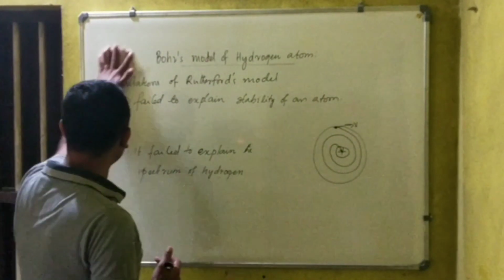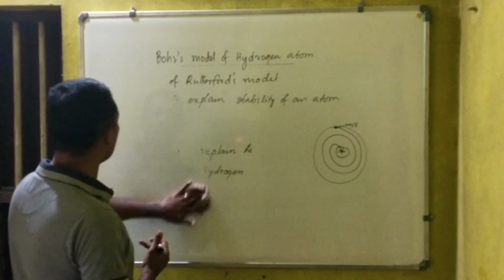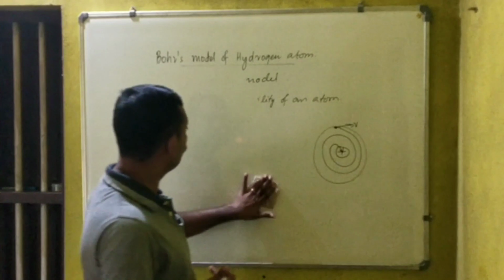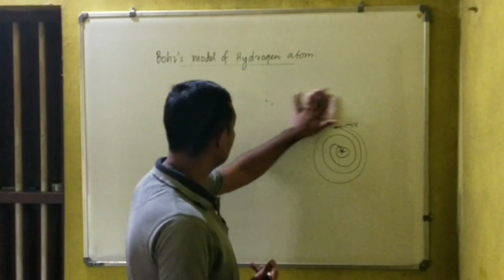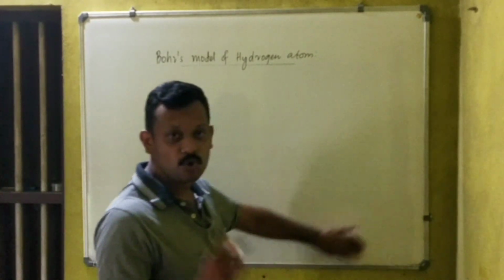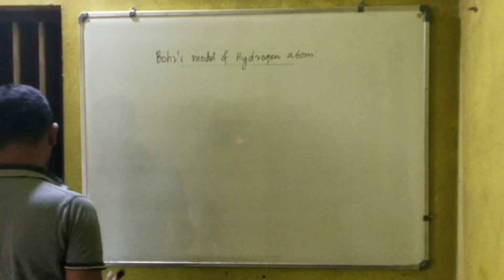And so Bohr's model of atom was a model designed to correct the limitations of Rutherford's atom model.